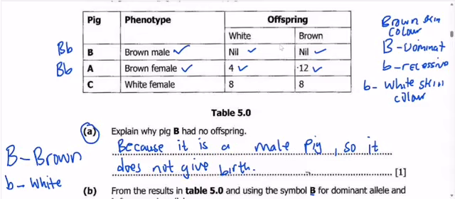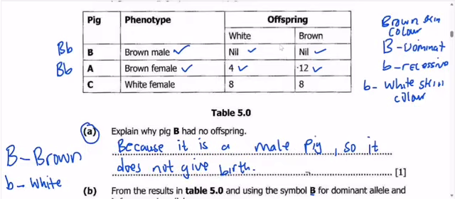That's why you're able to see 4 white offspring and 12 brown offspring. Meaning that the brown female pig had a heterozygous genotype, while the brown male pig also had a heterozygous genotype, where we have the dominant and the recessive. This is the genotype of these two pigs.